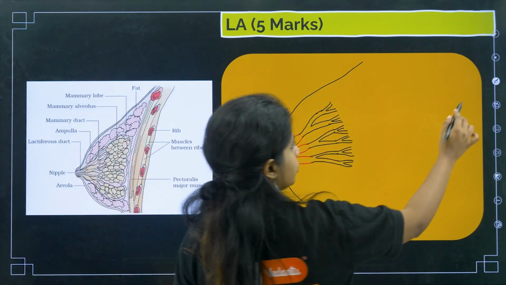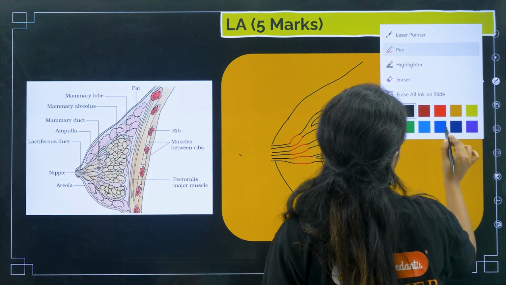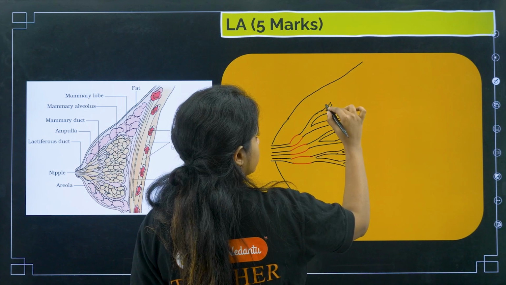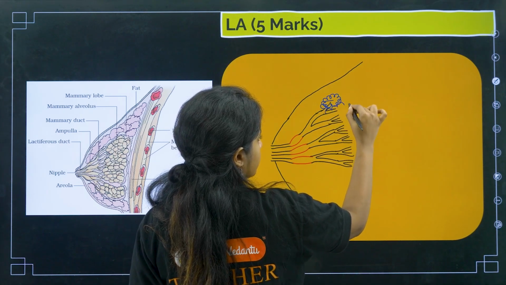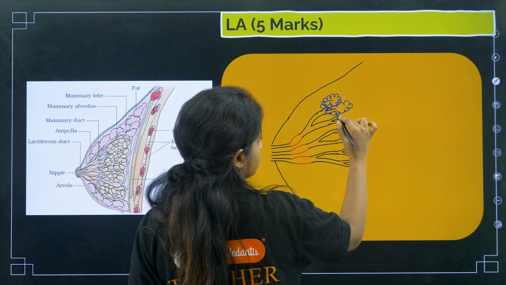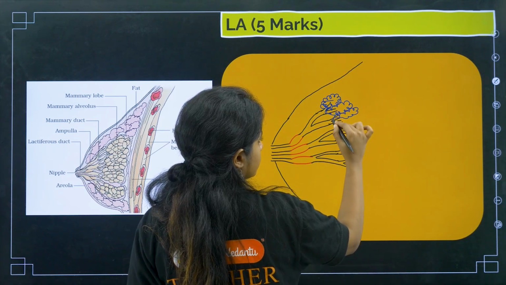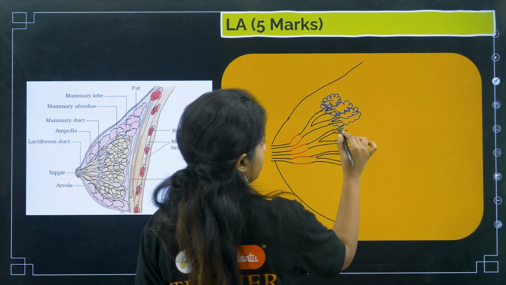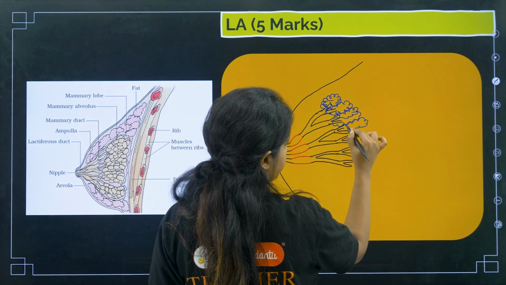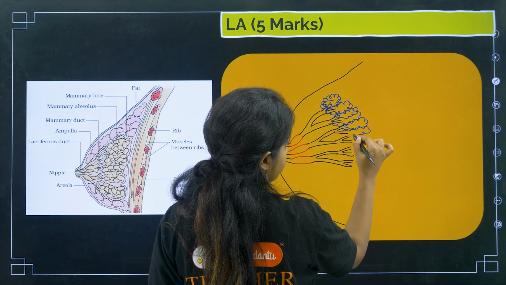Now what you have to do? You have to do some artwork. So over here, try to make certain things like this. I know it looks messy, but this is how you have to draw it.